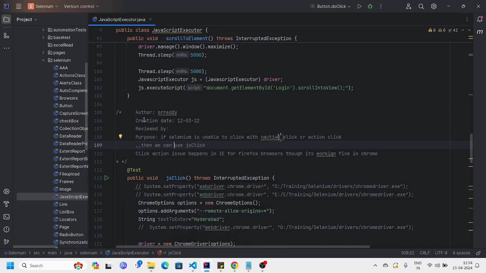Okay, I hope you got what the purpose of comments is. For example, just assume you don't know the purpose of this method. Then you can go through this comment: so-and-so person developed this, and you can go through the description to understand what to use this method for. That is the purpose of comments.